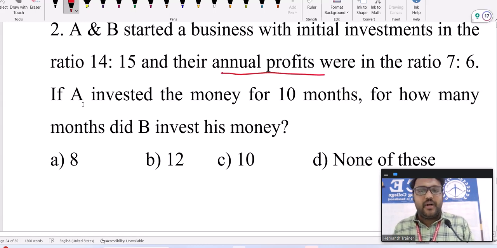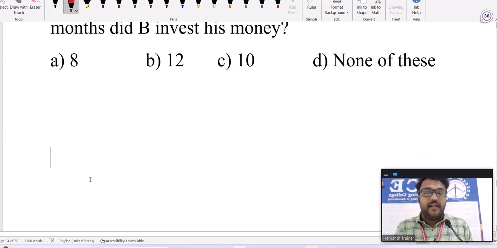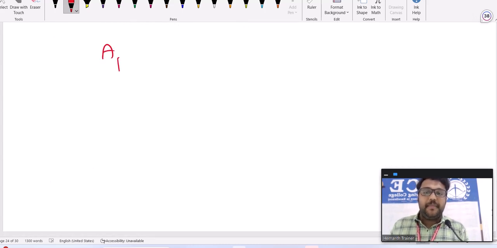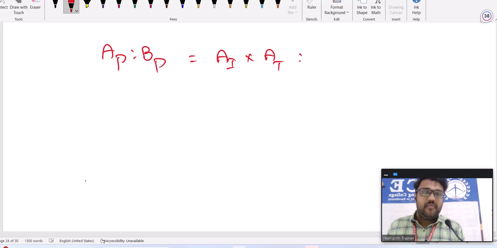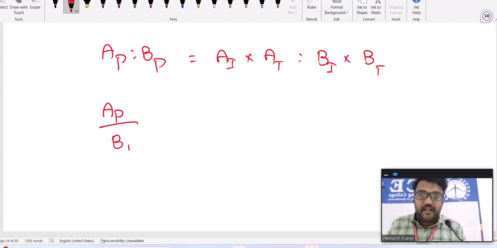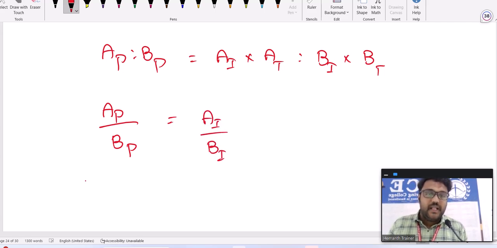And we know, again, same point, whatever the question might be, the basic will not differ. A profit and B profit depends on A investment into A timing, B investment into B timing. X is to Y can be written as X by Y. Here A profit divided by B profit, A investment divided by B investment, A timing divided by B timing. Same above one can be written like this also, nothing wrong.